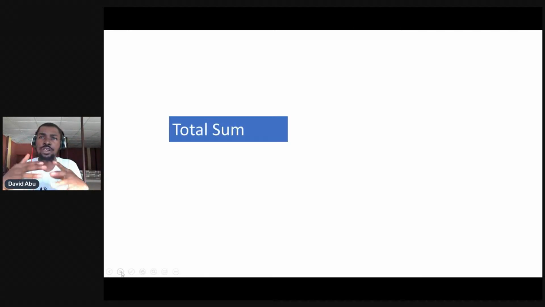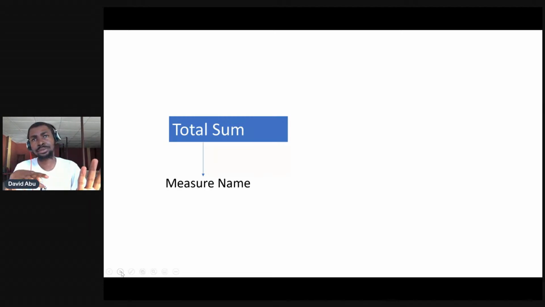It's just for you to understand what you're trying to do, then how you can replicate it into the syntax. So now, the first thing that you want to look at is the measure name. When you look at Excel and you're trying to do a sum, you just write equals sum and you pick the columns that you want. But it doesn't work that way with Power BI.